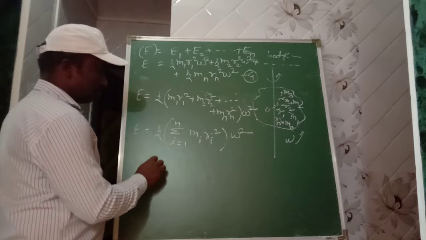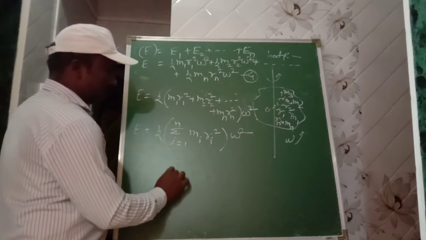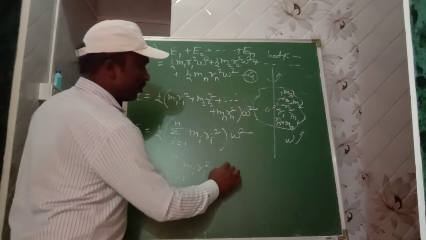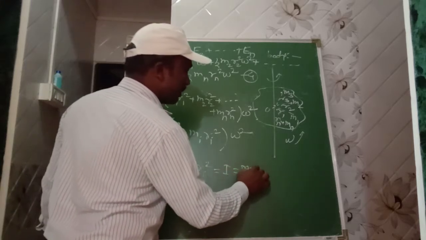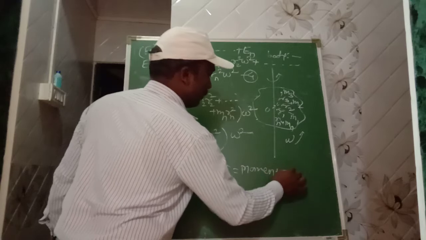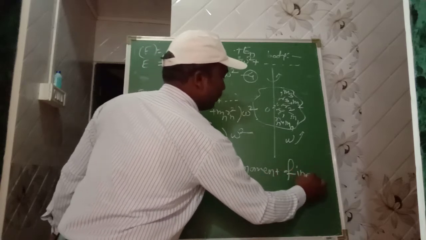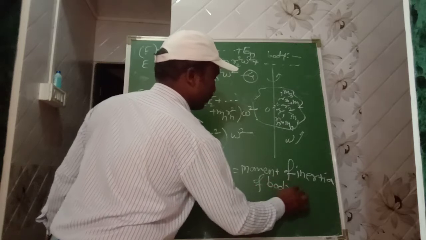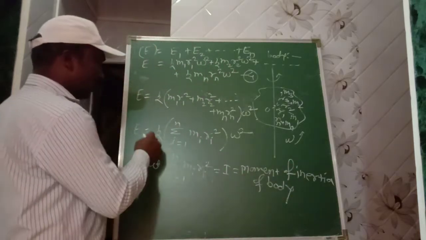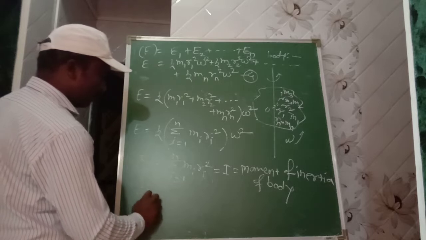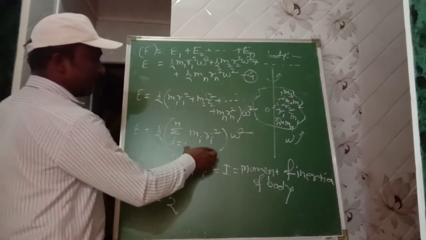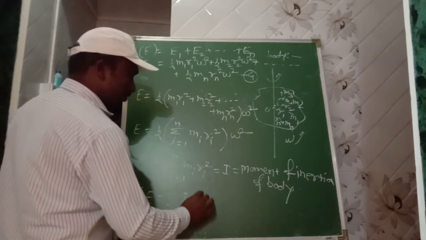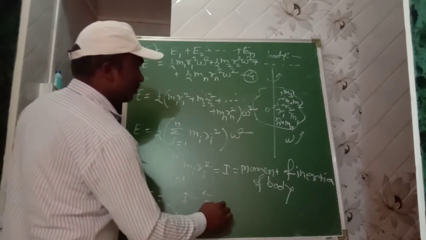But summation i equal to 1 to n mi ri square is equal to I, which means moment of inertia of a body. When putting in the above equation, therefore E is equal to 1/2 I omega square. Equation number 5.